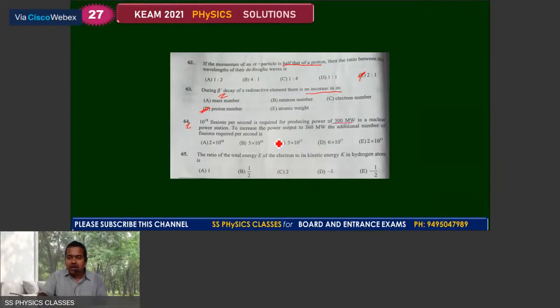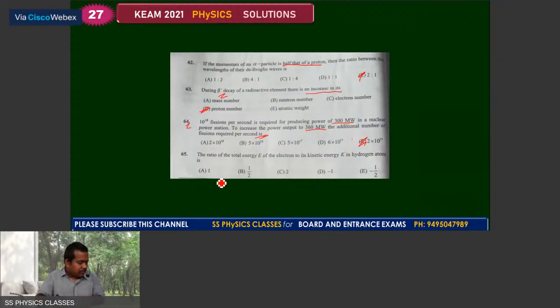64, 10 to the power of 18 fissions per second is required for producing power of 300 megawatt in a nuclear power station. To increase the power output to 360 megawatt, the additional number of fissions required per second is? So you can just use the logical concept as 10 raised to 18 fissions in 300 megawatt. One fission you can easily calculate, and the answer for 64 is 2 into 10 to the power of 17.